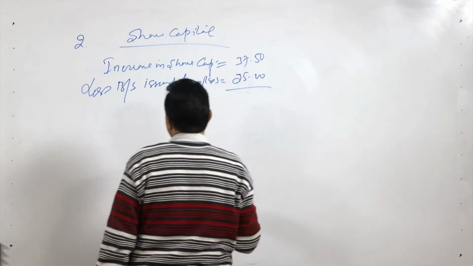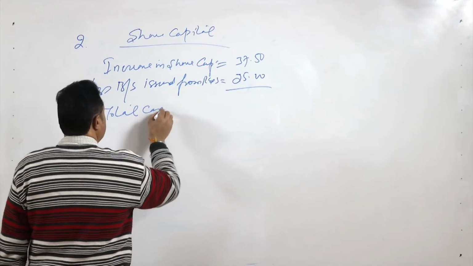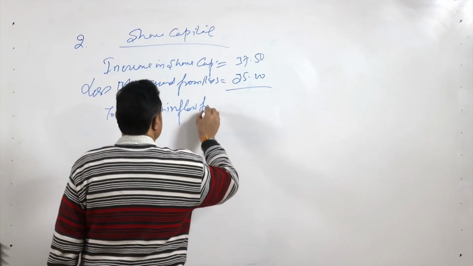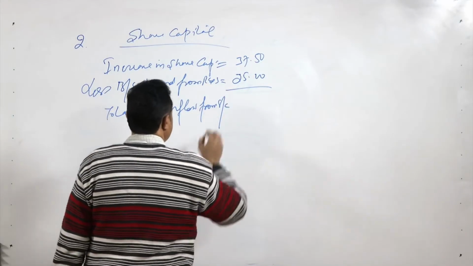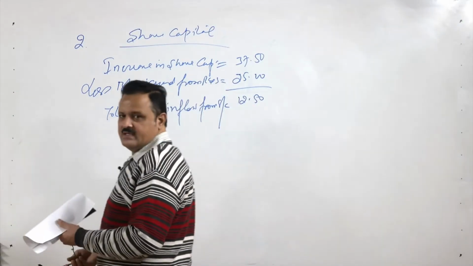It means the total cash inflow from share capital is 12.5 lakhs.